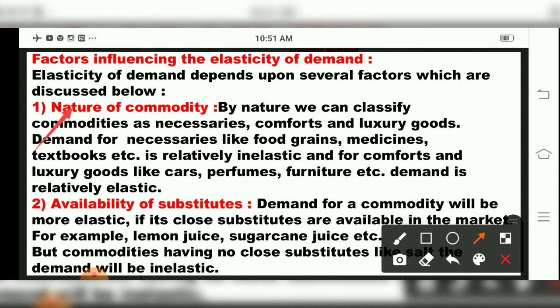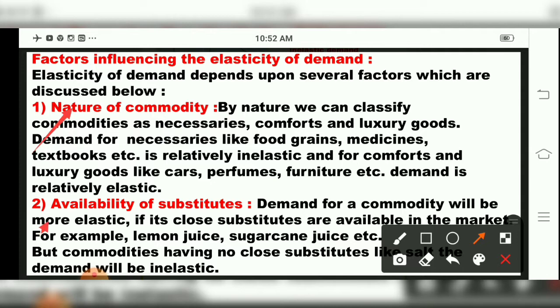Inelastic means that even when price changes, demand does not get affected. Whether price falls or rises, demand will not be affected; that comes under necessary goods. And where a price change does affect demand, that is called relatively elastic. So for necessary goods the elasticity of demand is relatively inelastic, and for luxurious goods the elasticity of demand is relatively elastic.